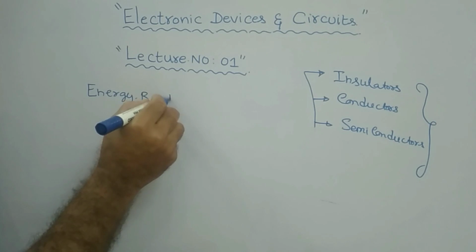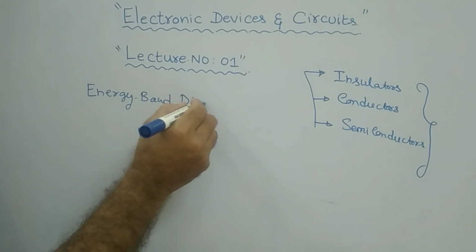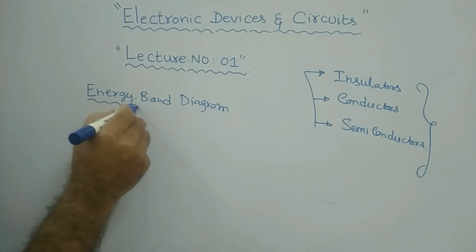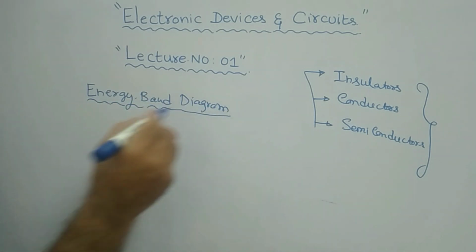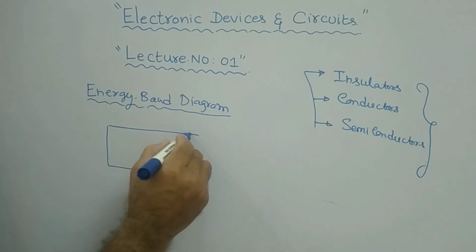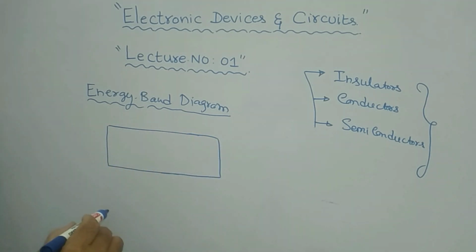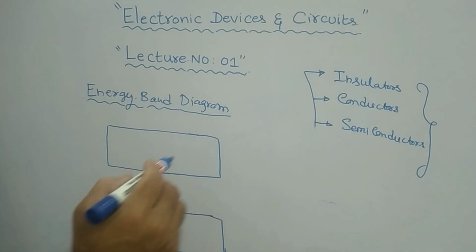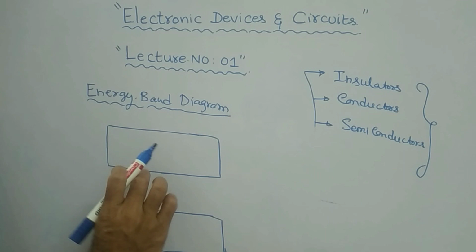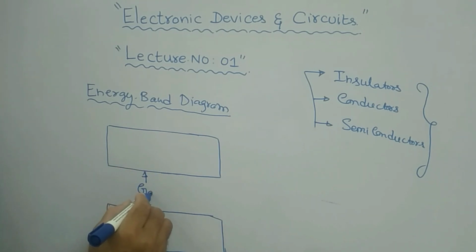Energy band diagram. What is this energy band diagram? It is nothing but there are two bands basically like this. These two bands are separated. If you see, this is the gap between these two bands.